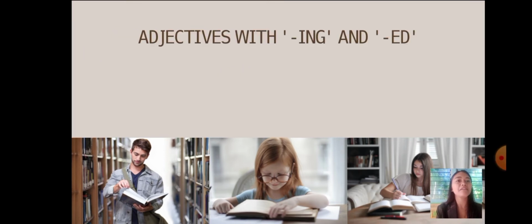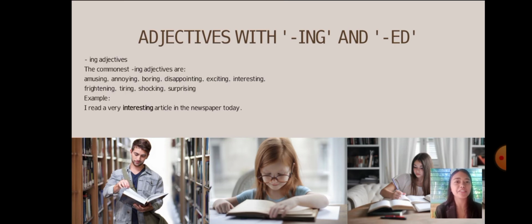Now let's have the adjectives with ing and ed. A lot of adjectives are made from verbs by adding ing and ed. The commonest ing adjectives are amusing, annoying, boring, disappointing, exciting, interesting, frightening, tiring, shocking, and surprising.